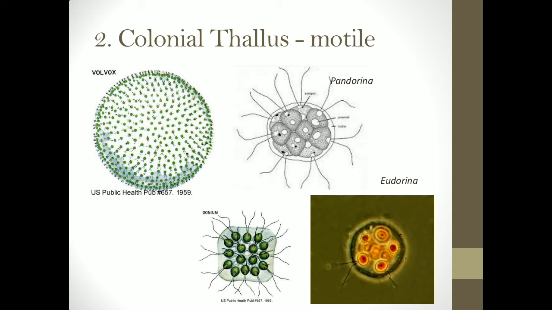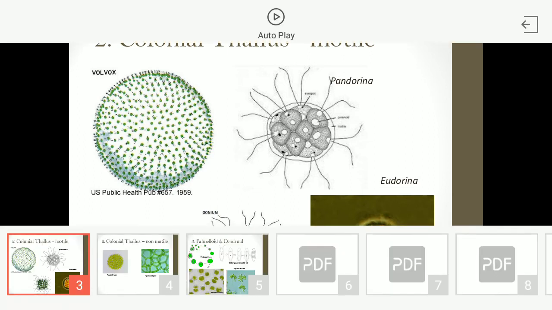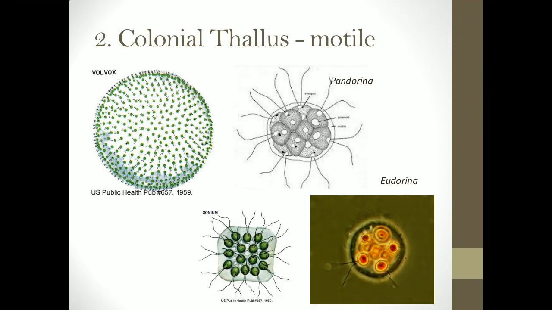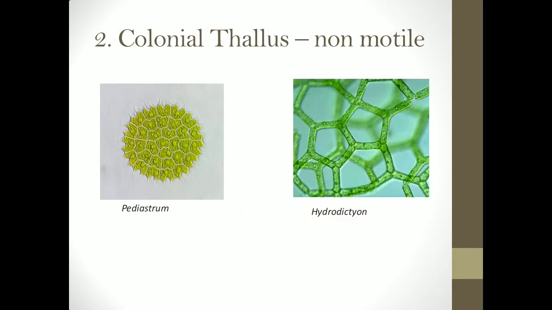Because the cells in this kind of thalli show motility, we call this a motile colonial thallus. Some of the examples of this are shown here, like Gonium, Pandorina, Eudorina, Volvox. These are some examples of organisms which are in the colony form and show motility. We also have non-motile colonial thallus, which means the organisms are present together in the form of a colony.